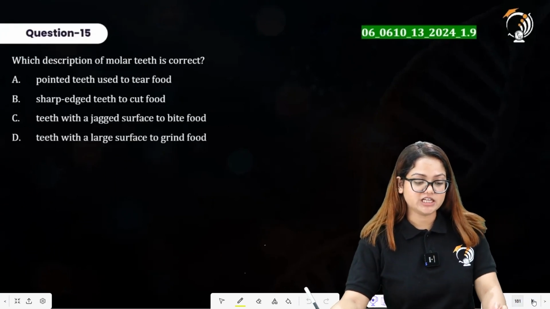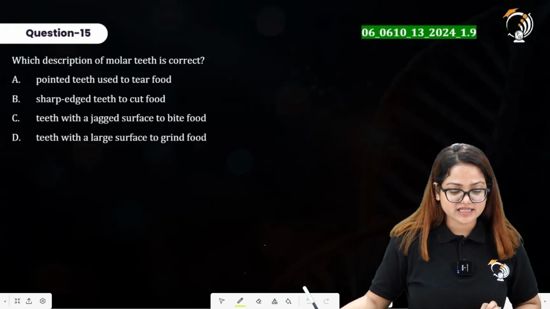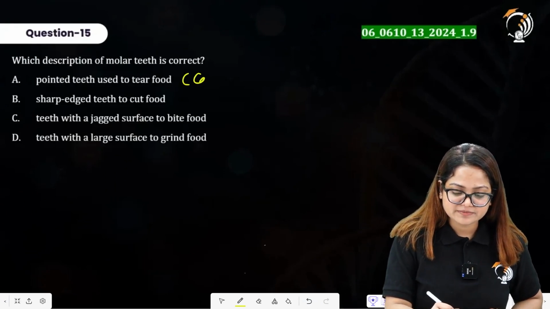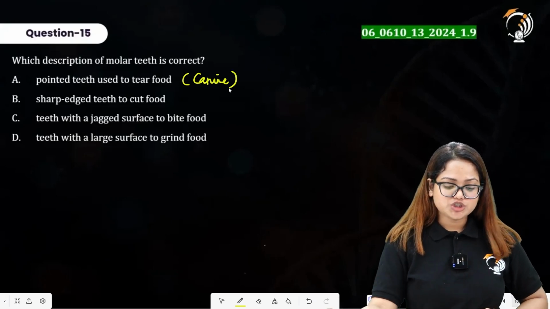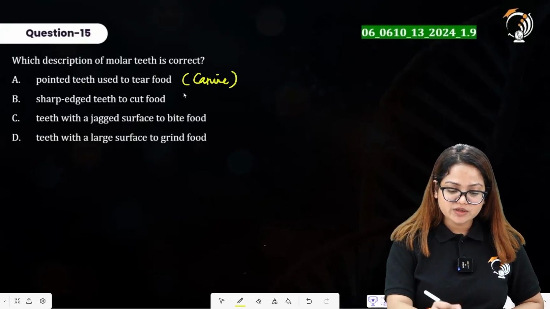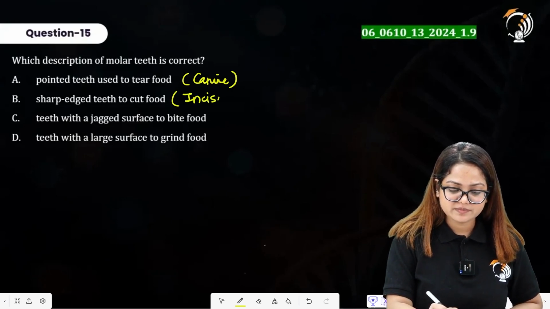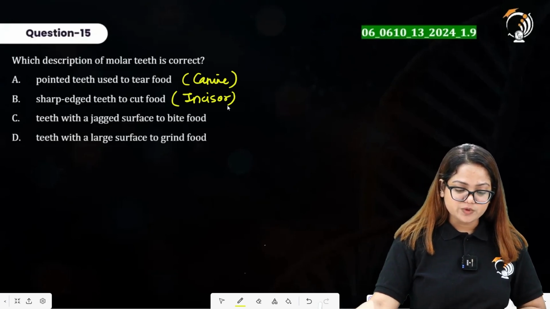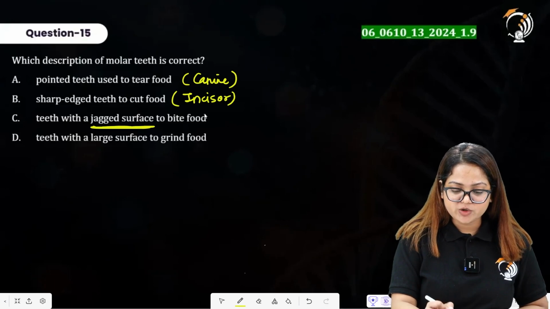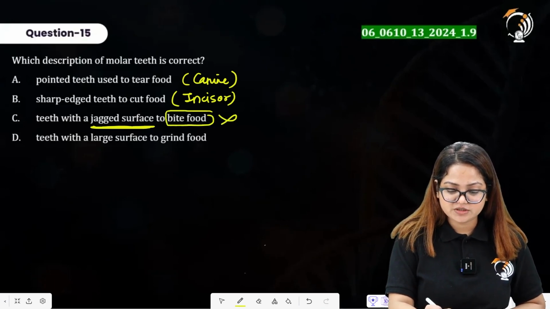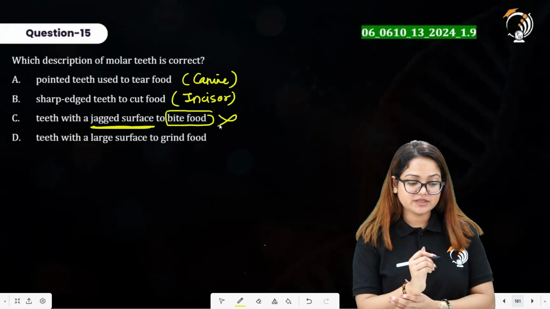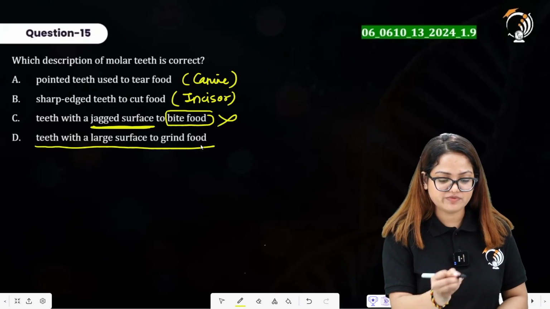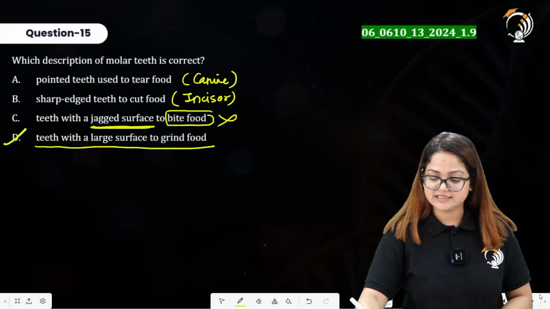Question number 15 here says which description of molar teeth is correct? So pointed teeth used to tear food is a feature of canine. Sharp edged teeth to cut the food, this is a feature of incisor. Teeth with a jagged surface to bite the food, the jagged surface teeth will not be biting the food. Alright, so this option itself is incorrect. Teeth with a large surface area to grind the food, yes, actually this is the right statement for molar teeth. Option D is the right one.